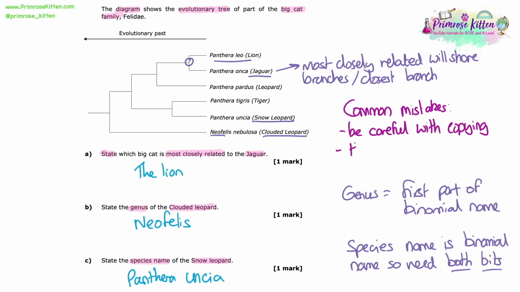Common mistakes made with these questions: be careful when copying. You are copying down Latin names, so be careful with spelling, but also make sure you use capital letters and small letters where you should as well. And remember that the species name is the binomial name, so you need both parts.